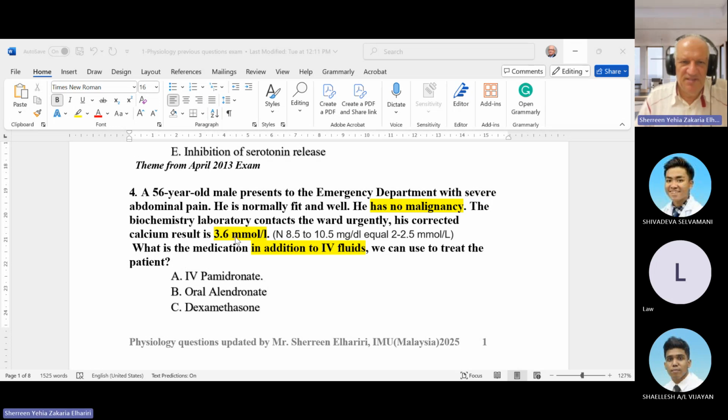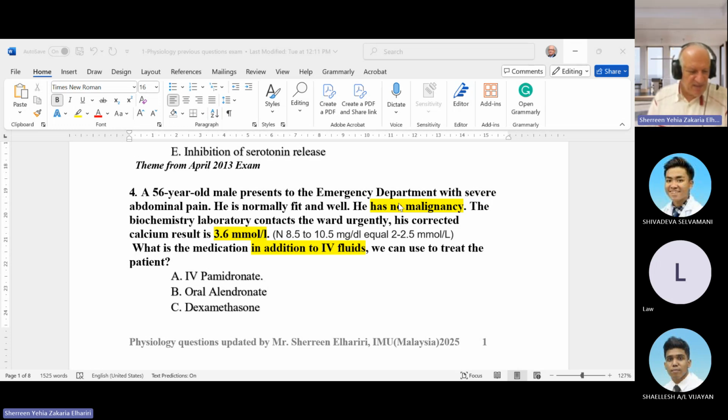Sorry, 3.6 is very high, because the maximum is 2.5 millimole. We speak about millimole; in some countries we use milligram, which is higher: 8 to 10 milligram, or 2 to 2.5 millimole. So this patient has no malignancy and has high calcium. We mention no malignancy because with osteolytic lesions like breast cancer, if we have secondaries in the bone, the patient has hypercalcemia. So this patient has hypercalcemia.